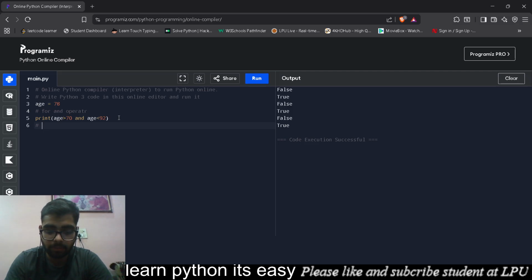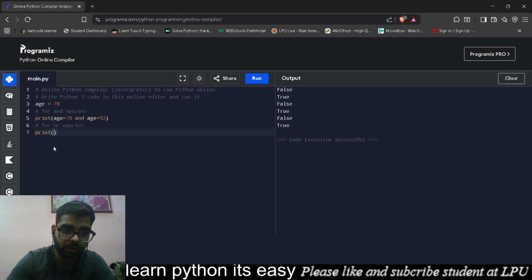Then for the or operator, we will be writing print age greater than 70 or age less than 75.